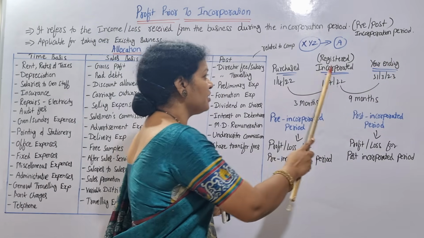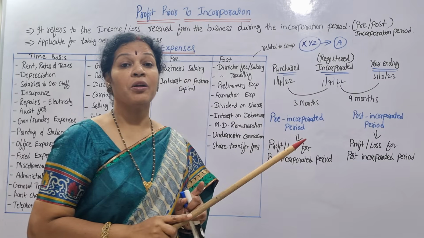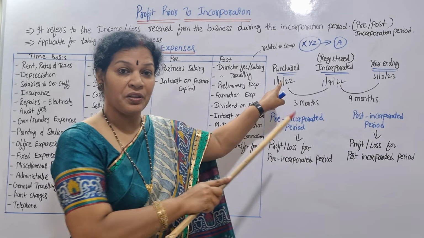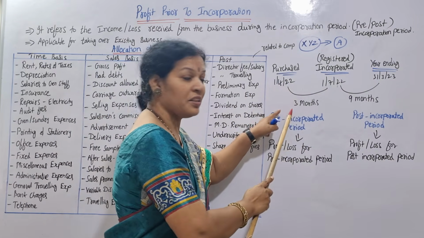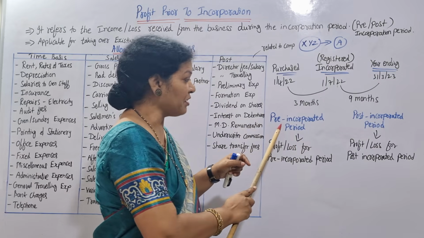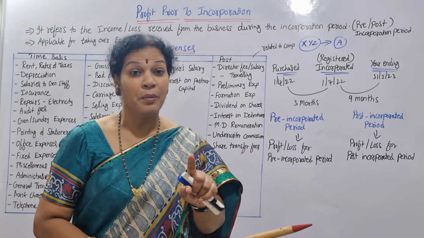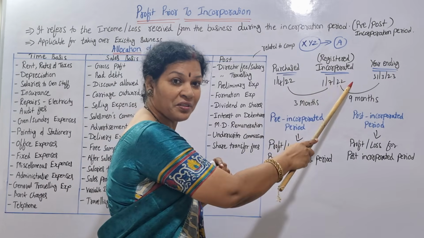Remember these dates. From the purchase date to incorporation, that is after purchasing until it gets registered, these 3 months we say is the pre-incorporated period, before registration. Purchased but before registration.